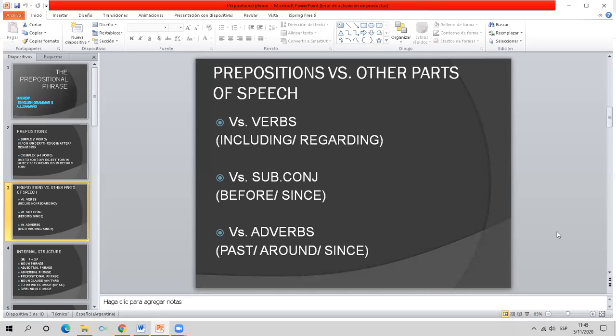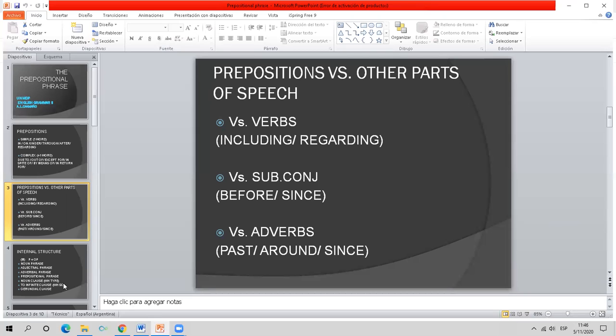And I haven't included here the possibility of having prepositions which are part of a prepositional verb, such as look for. When you're looking for something, remember that the preposition belongs with the verb, to the prepositional verb.